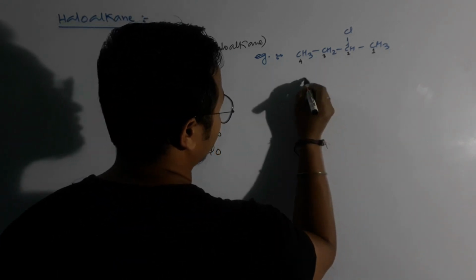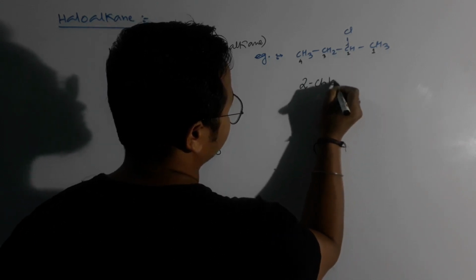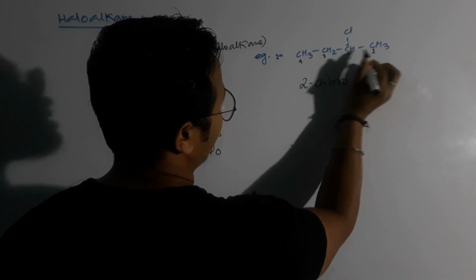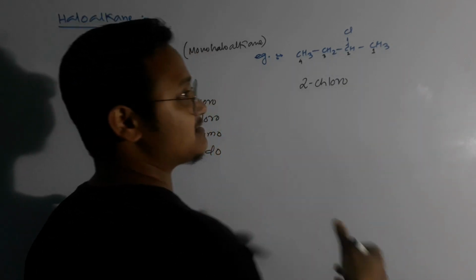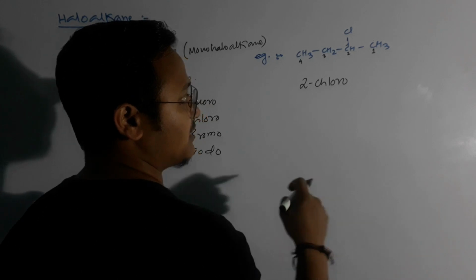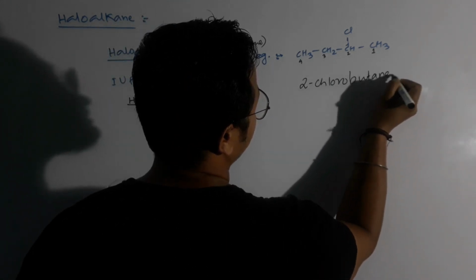So 2 means the second carbon, chloro. How many carbons? 1, 2, 3, 4, forming single bonds, so we write the alkane term. A compound containing 4 carbons is pronounced as butane.